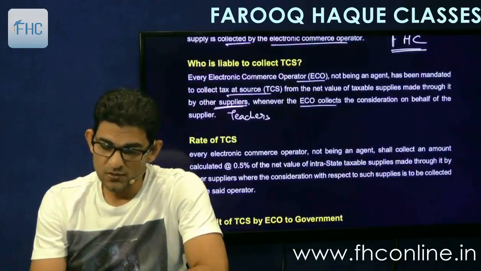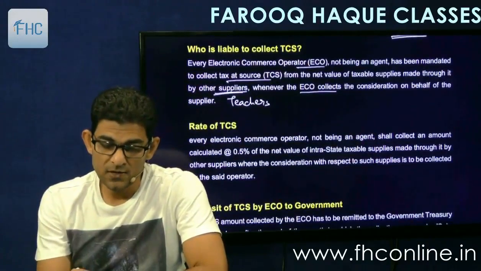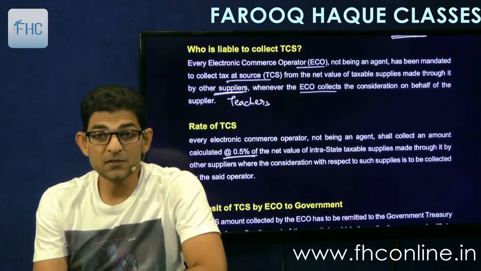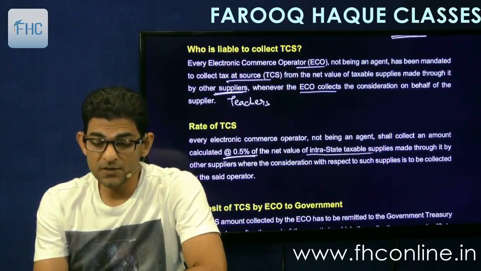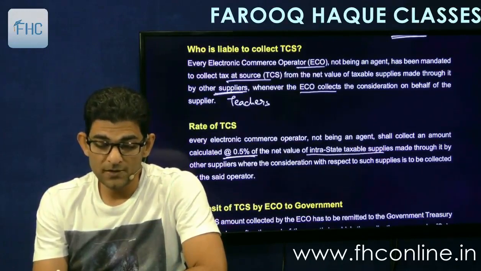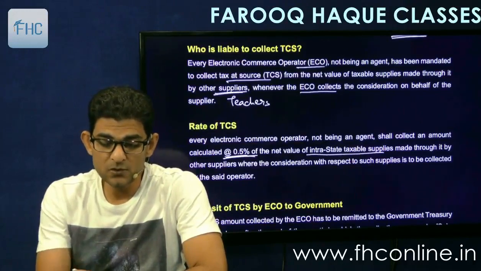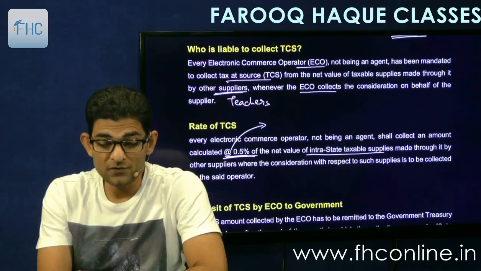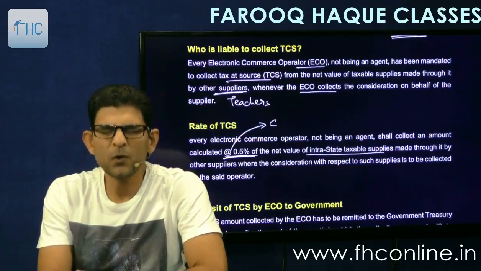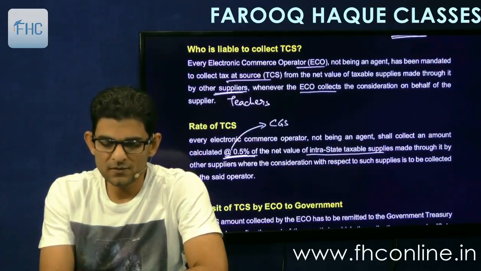So what is that amount that I have to collect? See, it is given: 0.5% of the net value of intrastate taxable supplies made by it. So since we are studying section 52, 0.5% is CGST.